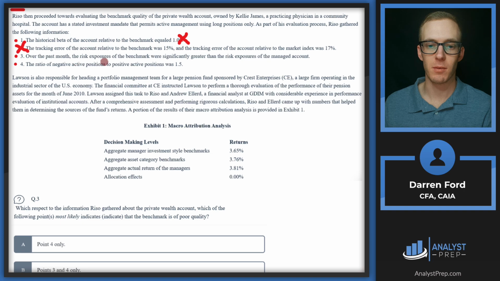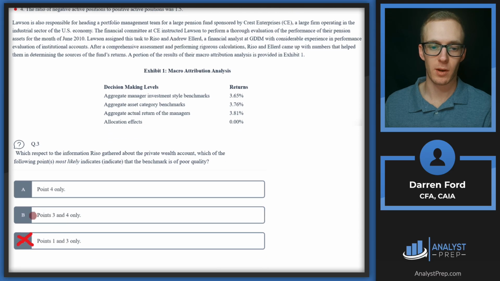So just by having less risk than the benchmark, that's really just indicating the positioning of that manager. They're likely expecting some type of downturn in the market, so they're more protective and defensive in how they have their portfolio positioned. So we can rule out this as an option as well. No indication of poor quality there.